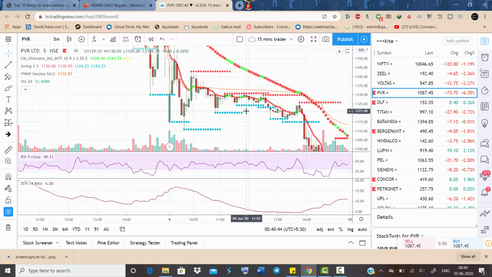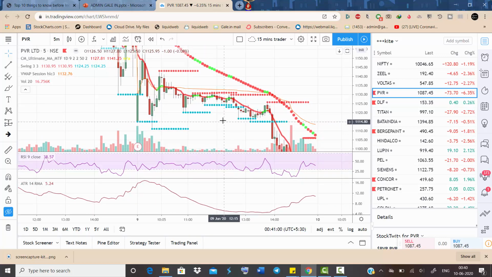It did not even show in the charts, but we were booked out. Our stop losses were hit here. It was a kind of disappointment, not a problem when you're regularly doing well. So we have learned a lesson to keep at least additional 0.3% of stop loss.